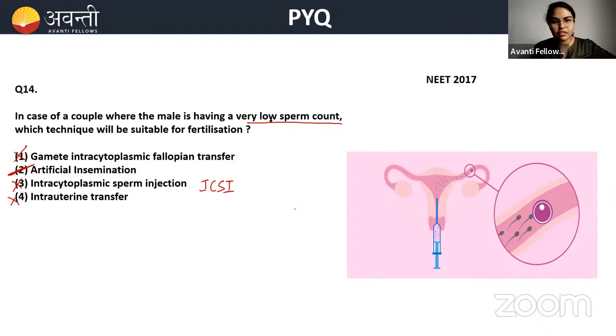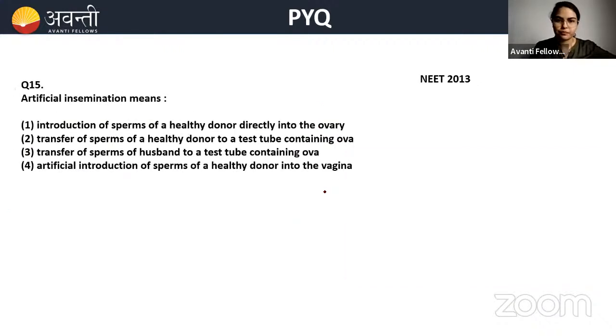Okay, insemination when the low sperm count is there in the semen or the seminal plasma. Artificial insemination means the same question, just in a different form. Read it and then answer. Take your time, read the question. Artificial insemination.